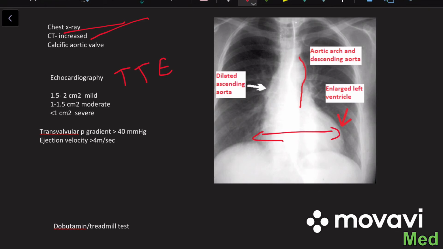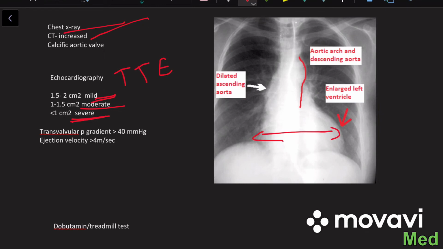and severe. If the orifice of the aortic valve is between 1.5 and 2 cm squared, we call it mild. Then, if it is between 1 and 1.5 cm squared, it is called moderate. And if it is less than 1 cm squared, we can say it is the severe form of aortic stenosis. In severe aortic stenosis, the transvalvular pressure gradient will be more than 40 mmHg, which means the pressure difference between the left ventricle and the aorta is more than 40 mmHg.